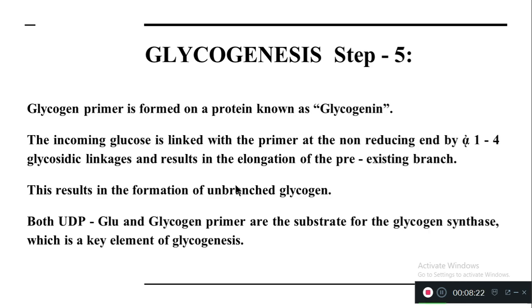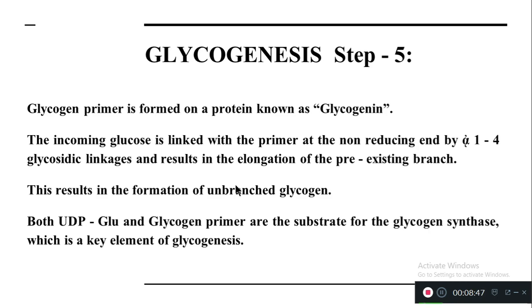Now we have seen that UDP, that is uridine diphosphate glucose, and this glycogen primer are the basic substrates for glycogen synthase. Two substrates: one is UDP glucose and the other is the glycogen primer.